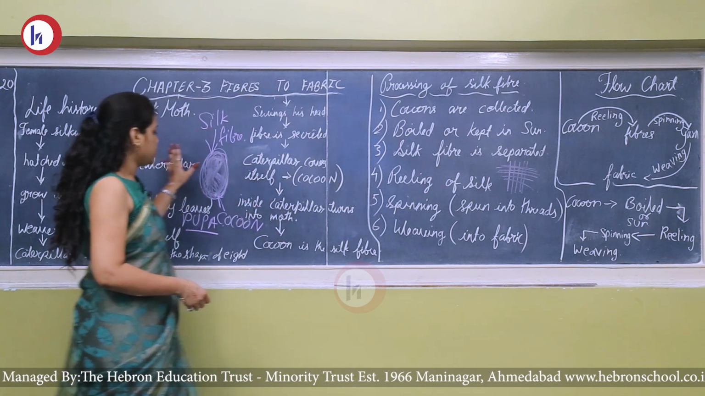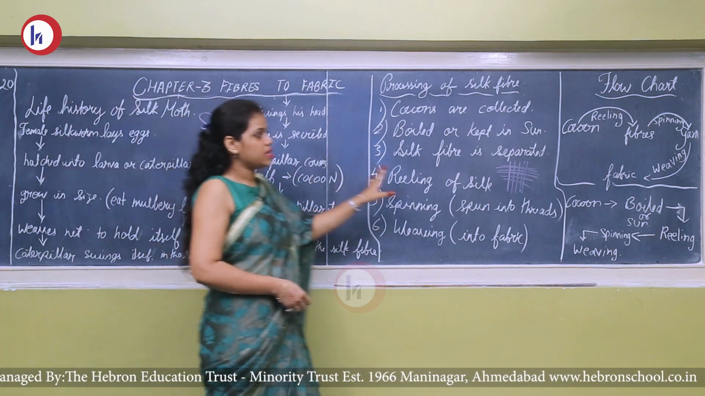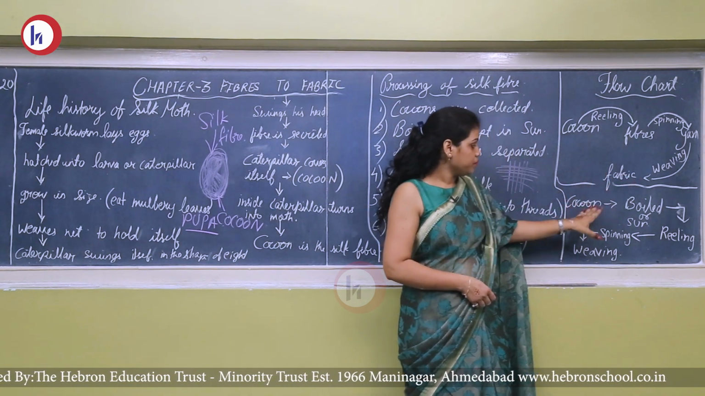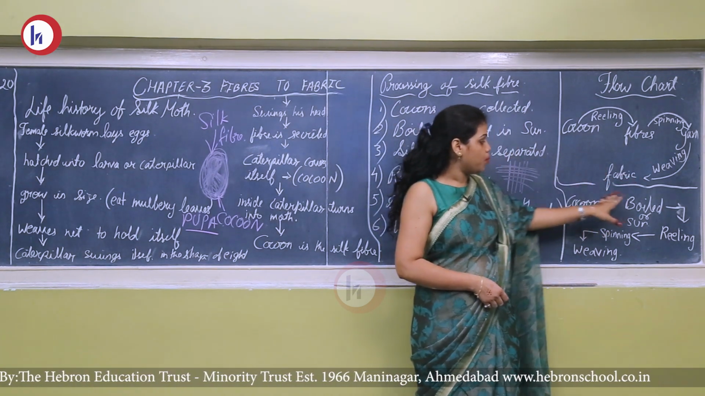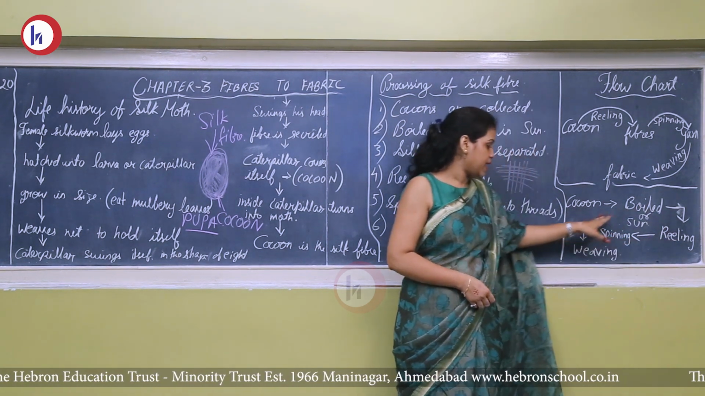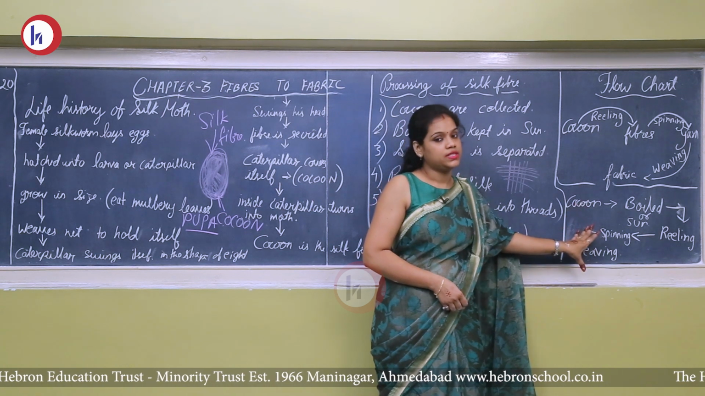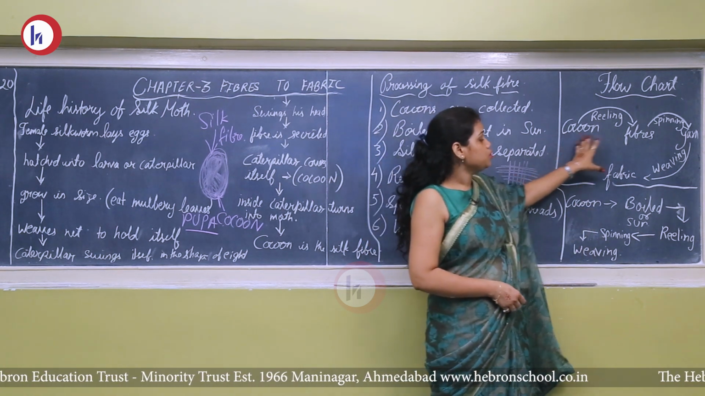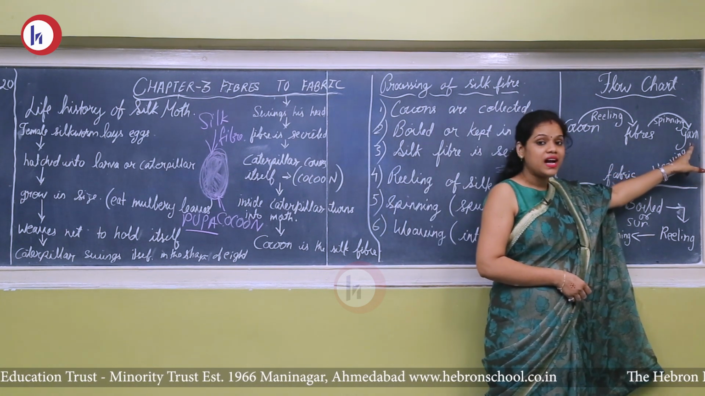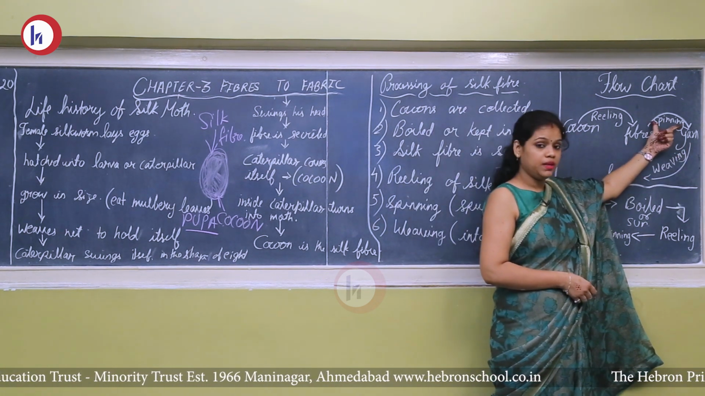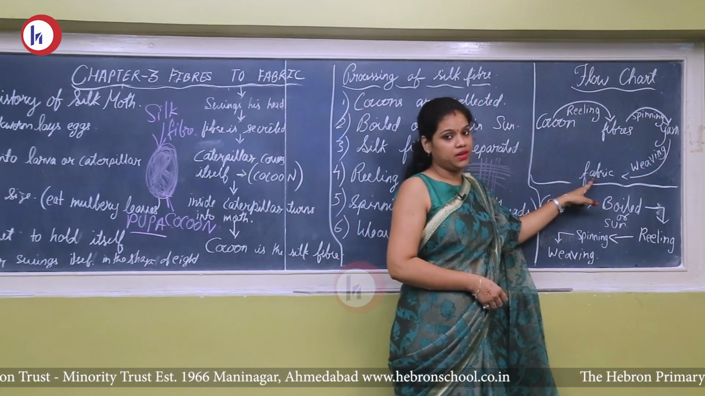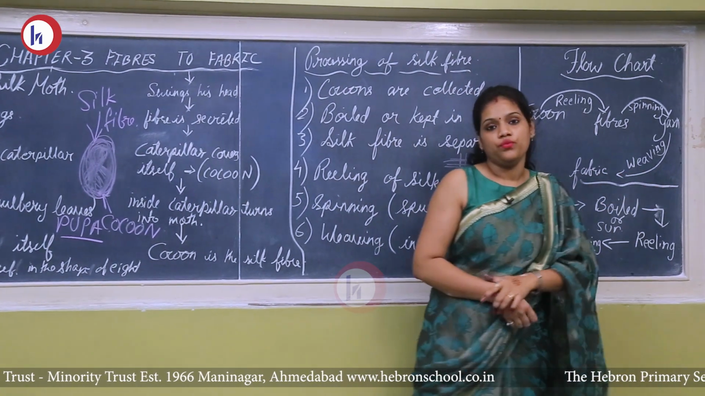So this is our life history we did, then processing of silk. With the help of a flowchart, let's revise once again. Cocoons are boiled and reeling is done, then spinning and weaving. So this is your processing of silk. From cocoon to fiber is the reeling process. From fibers it is converted into yarns or reels, that is the spinning process. From yarn it is converted into fabric which is available in the market, that is called the weaving process.